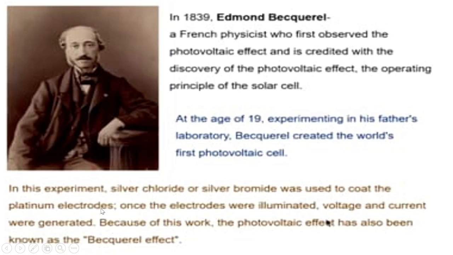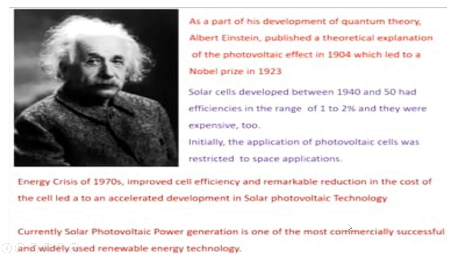In this experiment, silver chloride or silver bromide was used to coat the platinum electrodes. Once the electrodes were illuminated, voltage and current were generated. Because of this work, the photovoltaic effect has also been known as the Becquerel effect.